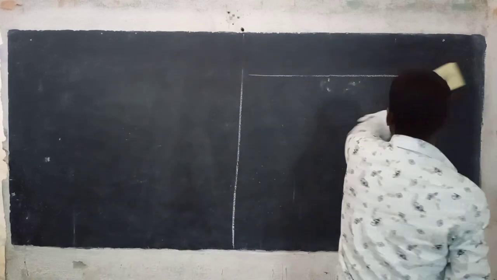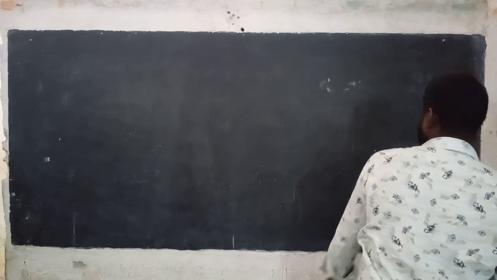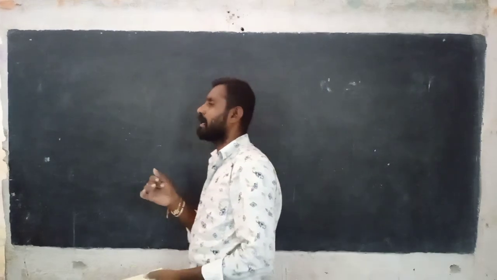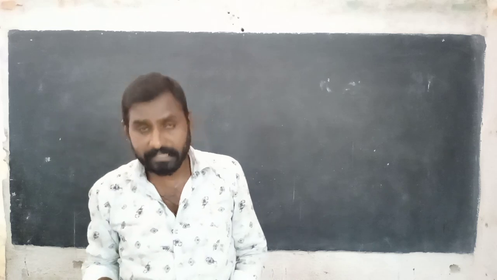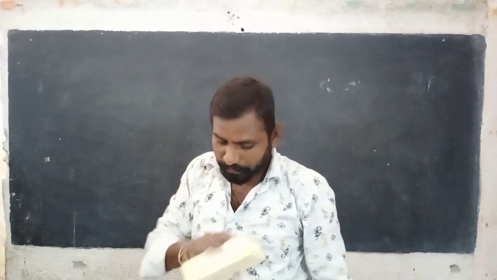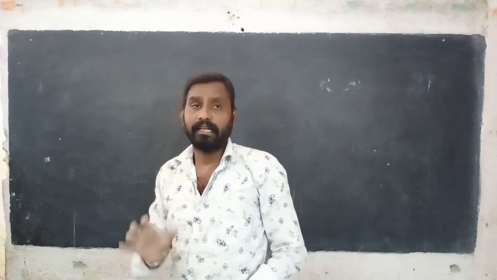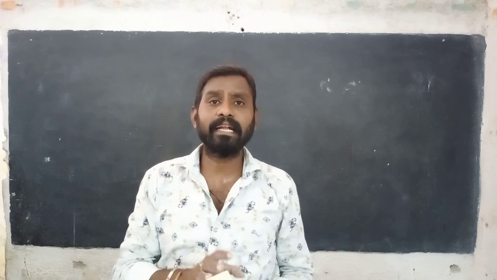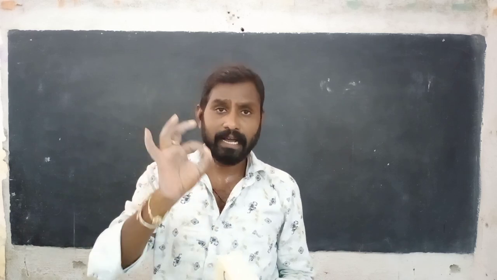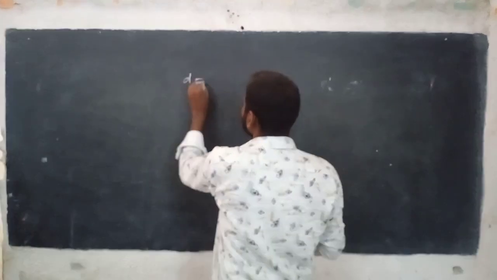What is the definition of fraction? A number having numerator and denominator, not equals to 0, is called a fraction. See here, number having numerator and denominator not equals to 0. Never write d is equals to 0. Even now, don't write d is equals to 0.